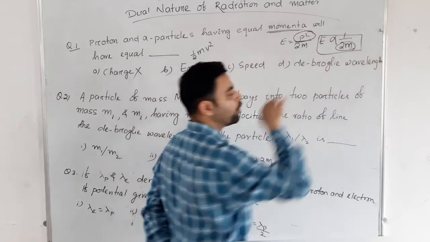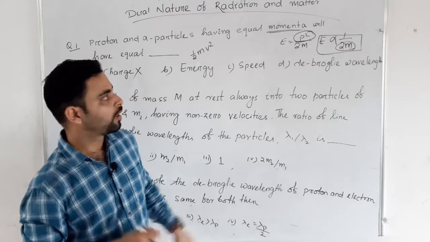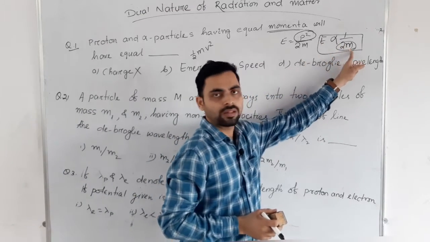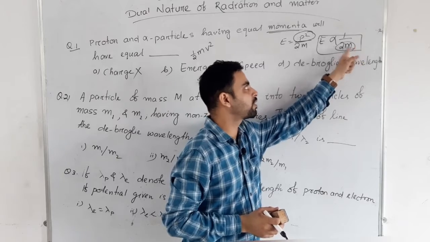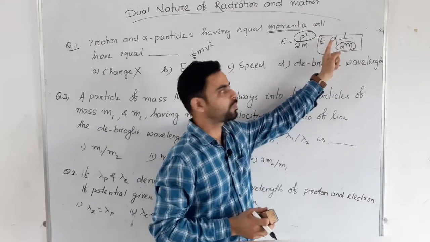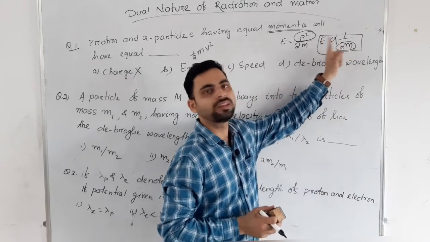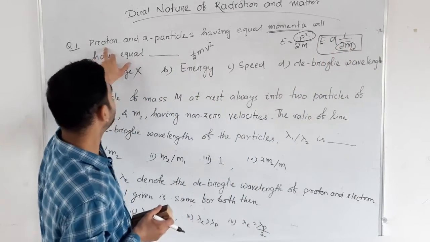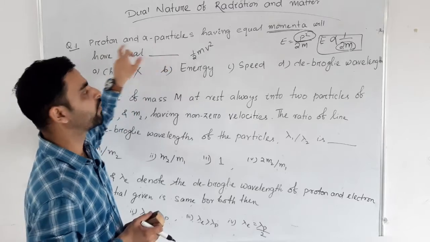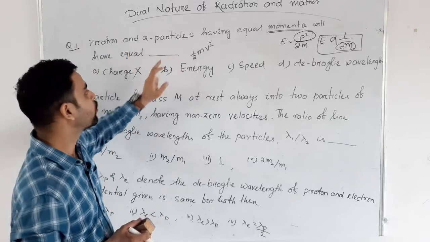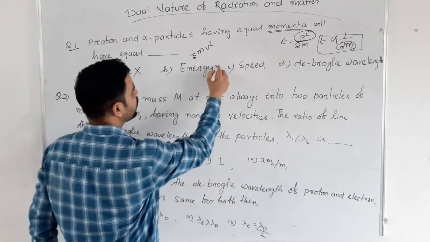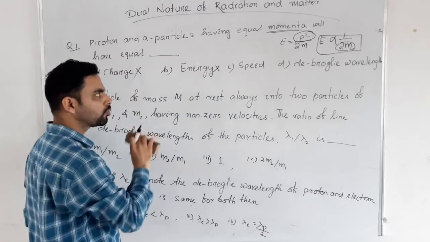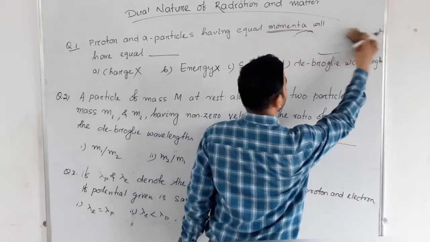The particle which has more mass will have less energy, and the particle which has less mass will have more energy. That means energy will vary with mass. We know proton and alpha particles have different mass, so energy will not be equal. So this option is not possible.